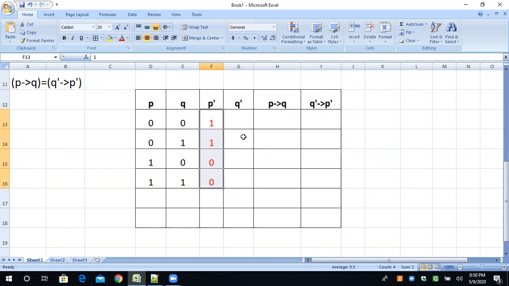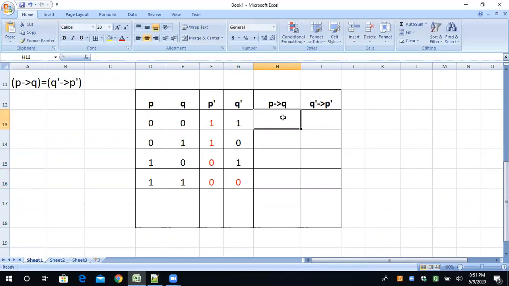Now what about the Q complement? Q is 0 and 0's complement is 1. And 1's complement is 0 because Q is 1. So 1's complement is 0 and 0's complement is 1. Understand? Now P conditional Q.